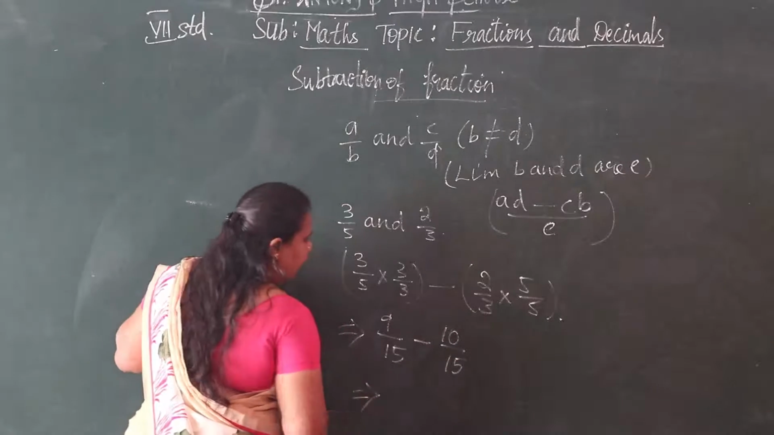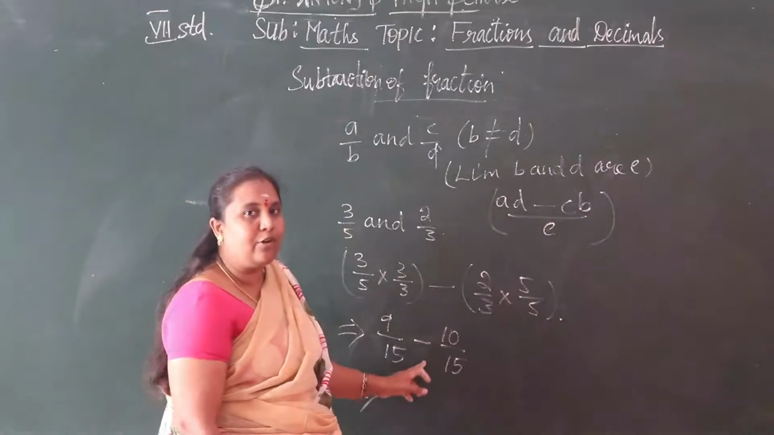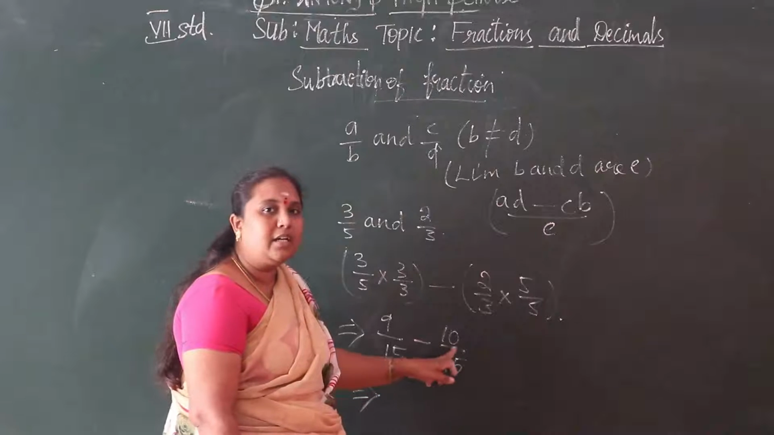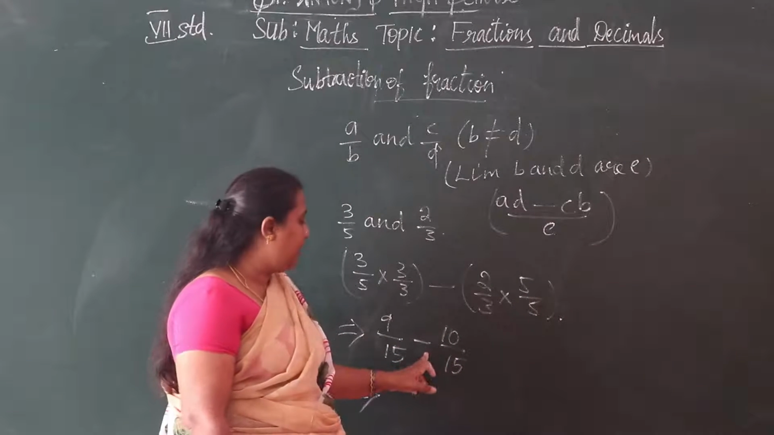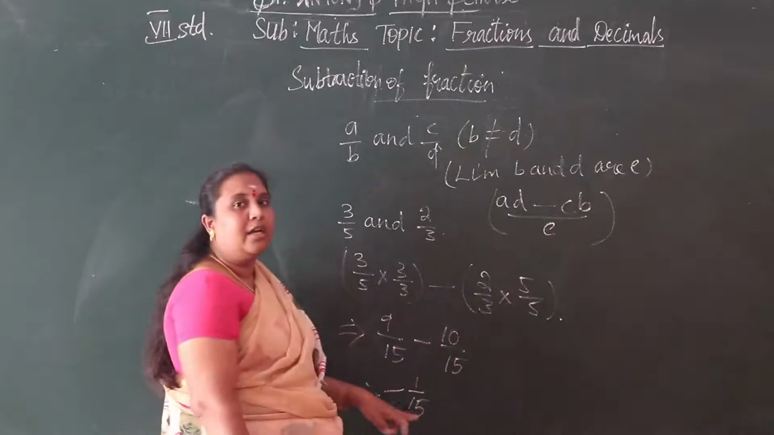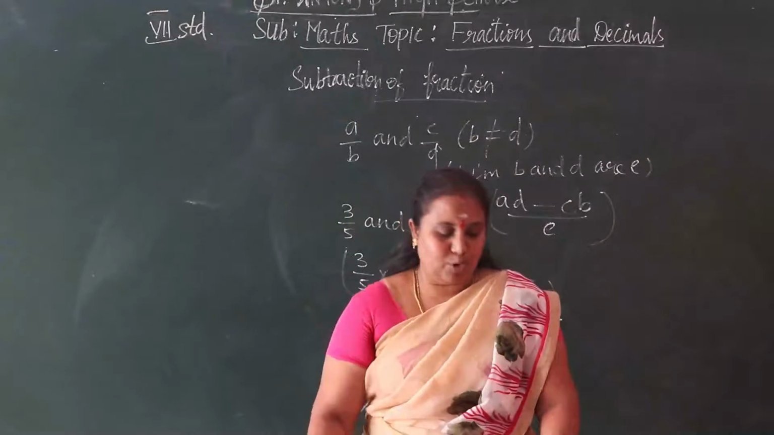So we subtract the numerators and then we write the sign of the bigger number. See, 9 minus 10. Here which is the bigger number? 10 is the bigger number. Which is the bigger number's sign? Subtraction, that is minus. So minus 1 by 15. Okay, understood, children? Then we have example problems.